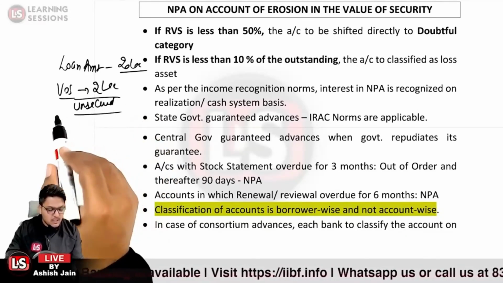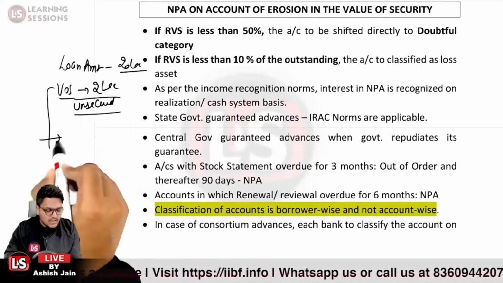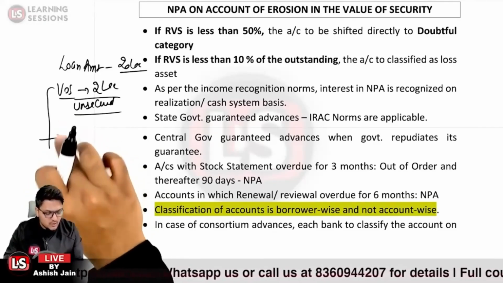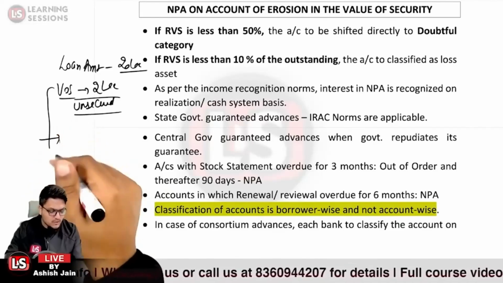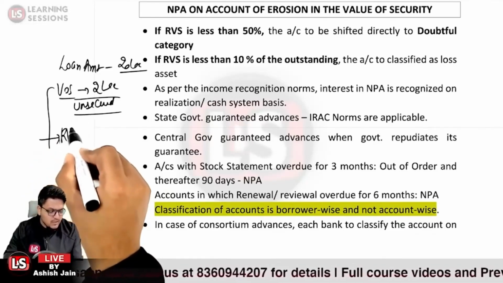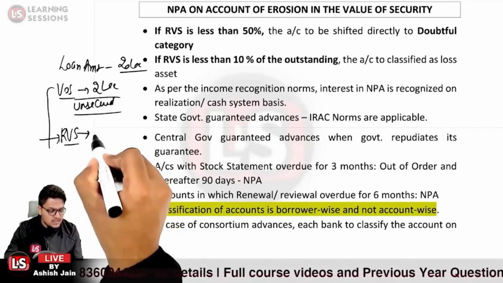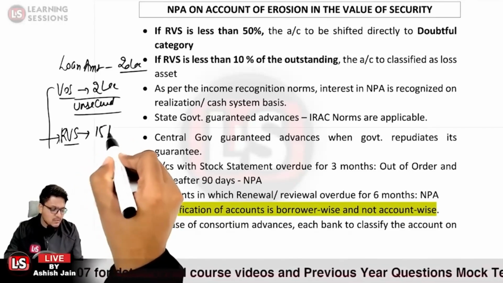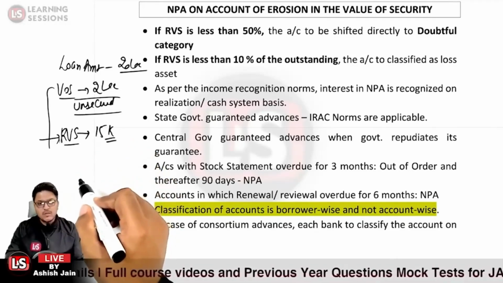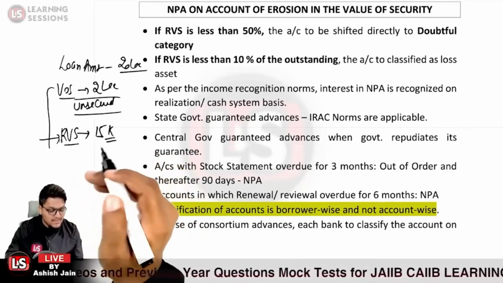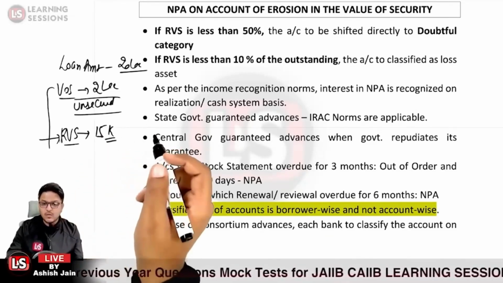Now let us take the case that erosion of the security is there, and the new value of security, we will say the realizable value of security, is now equal to 15,000. In this particular case, the value of the security eroded to less than 10%.